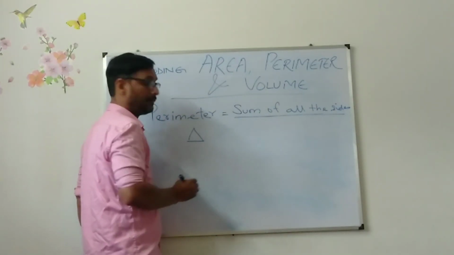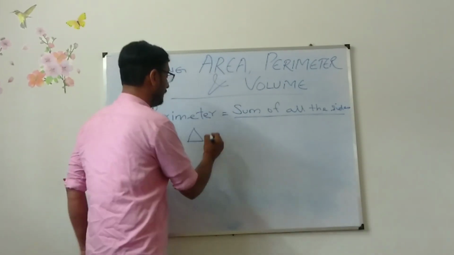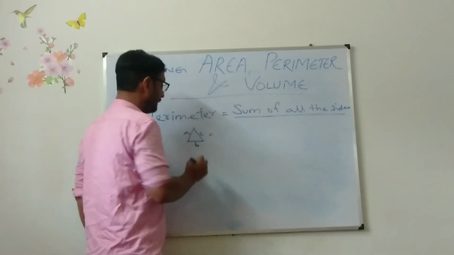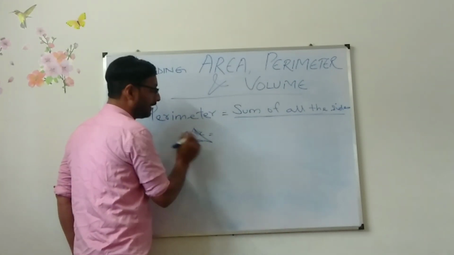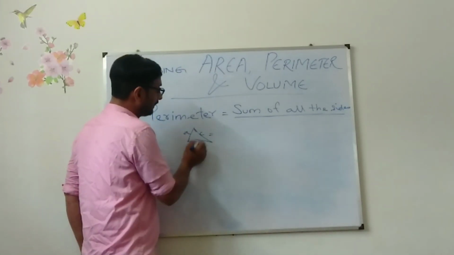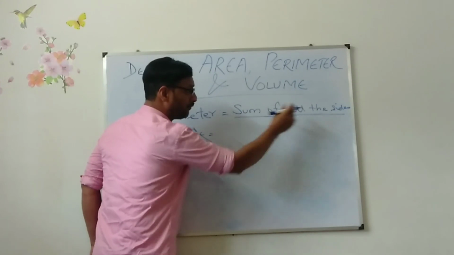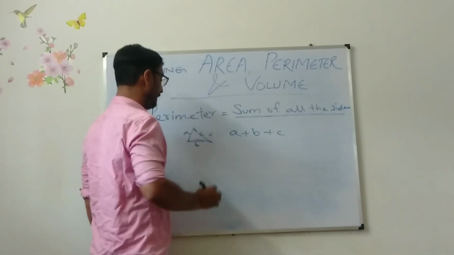This is a triangle. How many sides are there? There are 3 sides. Suppose this is A, this is B and this is C. This one is a Scalene triangle. All the sides are different. So what will I be writing? Sum of all the sides, A plus B plus C.